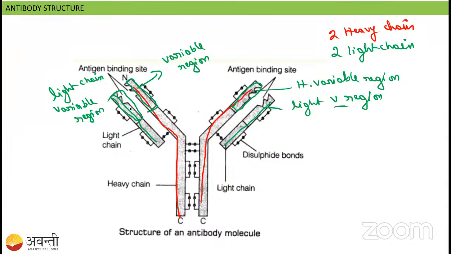Other than these things, the remaining parts, all of these, we will call the constant region. Constant region. So one is the variable region, which is outside, and all of the remaining parts we will call the constant region. Fine, students. We will learn all these things in the coming class. If you have any questions, you can ask me.